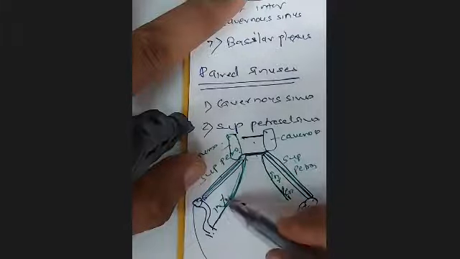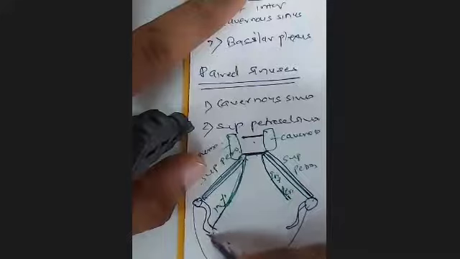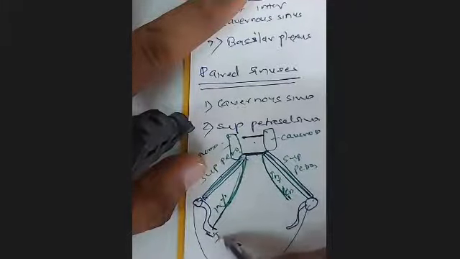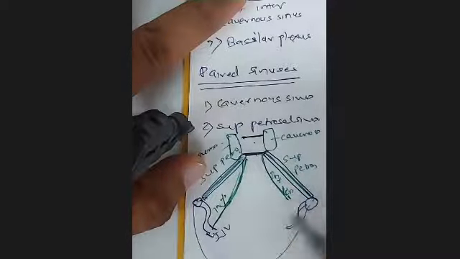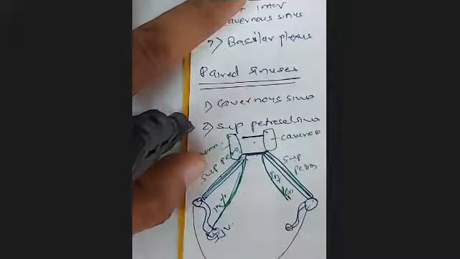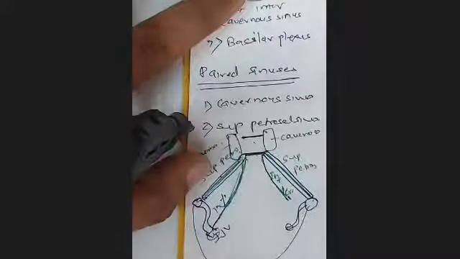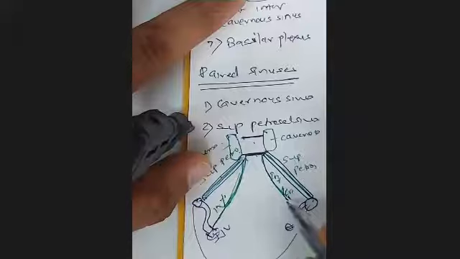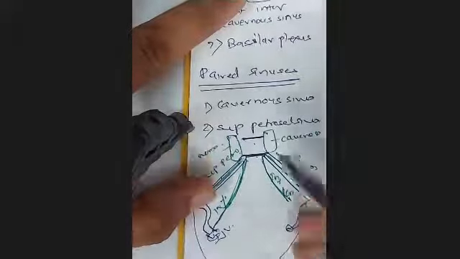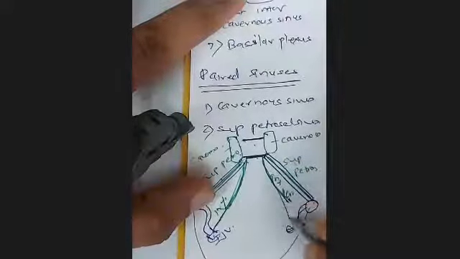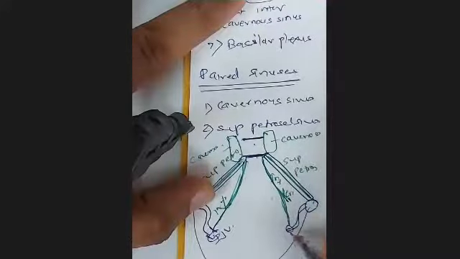And the inferior petrosal sinus connects it with the internal jugular vein, because the sigmoid sinus will become the internal jugular vein and go out through the jugular foramen. So look here now. This is the inferior petrosal sinus going into the jugular vein. This is the jugular foramen.